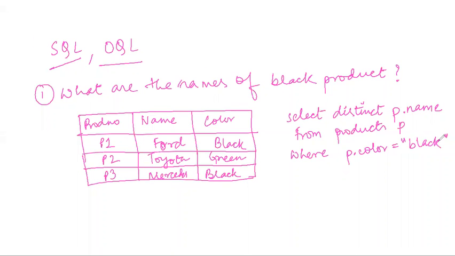Fine. Now this statement is valid both for SQL and for OQL. For both it is valid, but the results will be slightly different.